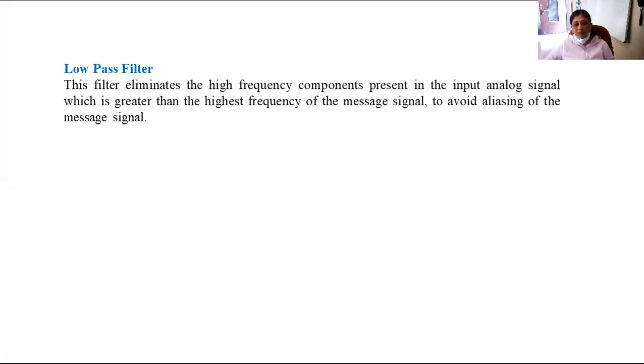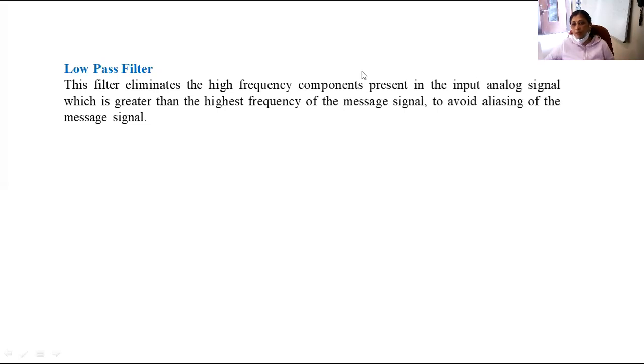We have studied that the information signal is mostly an analog signal of low frequency. If this information signal is contaminated with noise, generally the noise is high frequency noise, and in order to eliminate it, you have to pass the analog signal through a low pass filter.